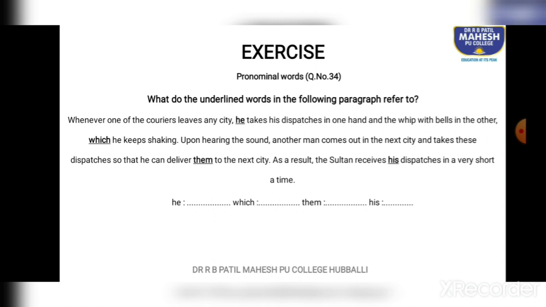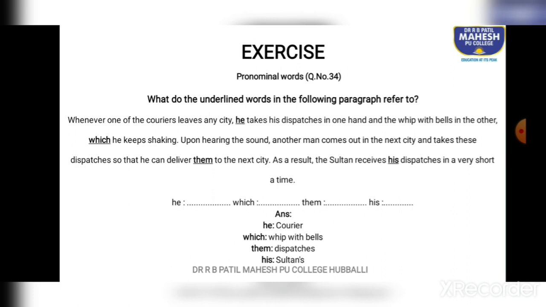So, this is a paragraph in which there are four words which are underlined. Those four words are nothing but pronouns. You need to answer here, what do they refer to? He, which, them, and his are these words. So, what do they refer to? He refers to courier.